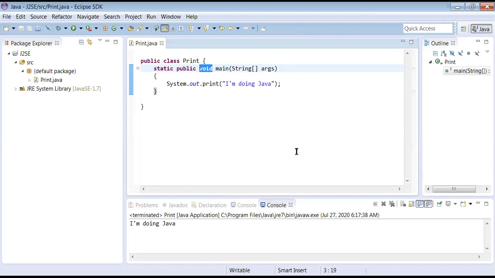Either exactly public static void main, String args, and then the brackets open and close. We can write in the second way, static public void main String, how we are writing right now, and like that we can write. There are three ways.